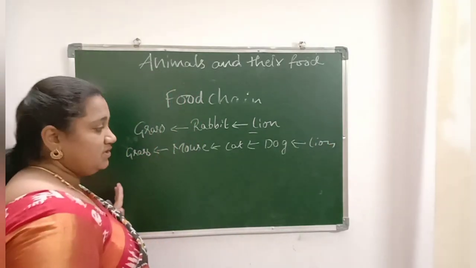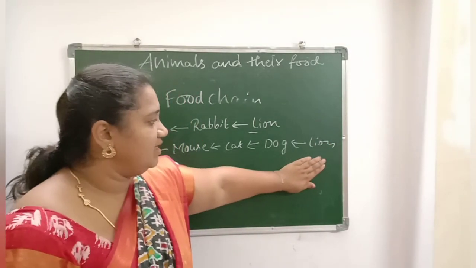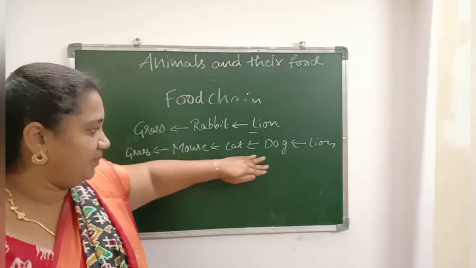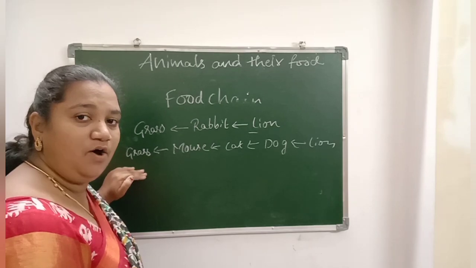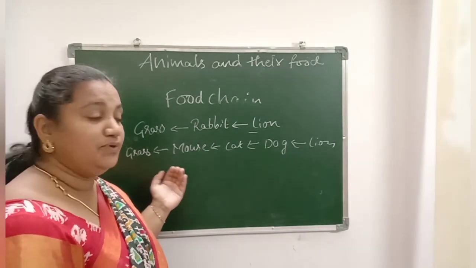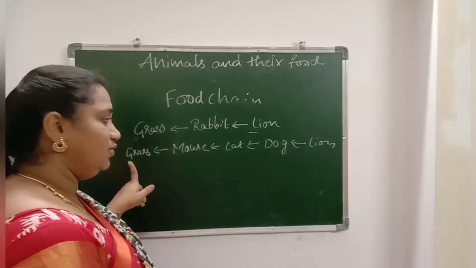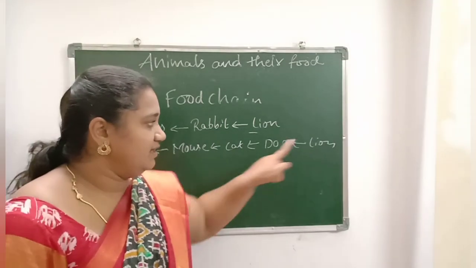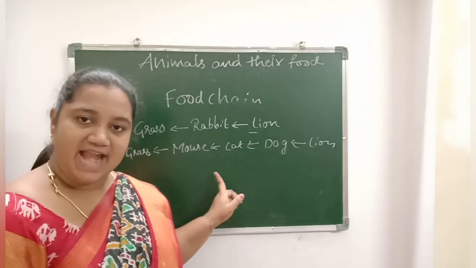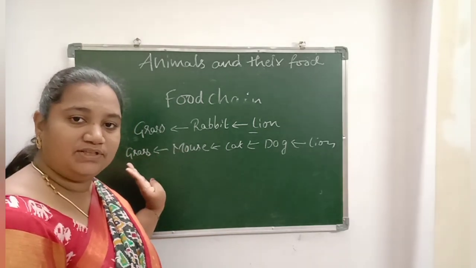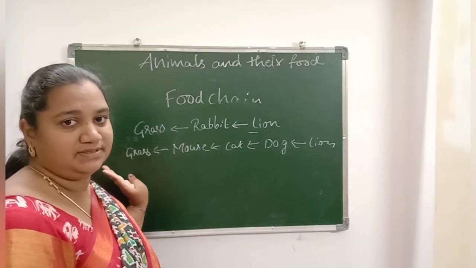In a similar way, one animal depends upon another animal, and that depends upon another, and finally they all depend upon producers. They are interrelated to producers. So lion doesn't eat grass, but lion depends upon the animals which feed on the primary producers.